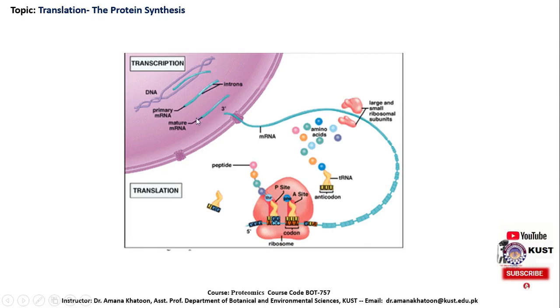After these modifications, this mature RNA will come into the cytoplasm through the nuclear pores, and here in the cytoplasm is the machinery for protein synthesis for gene expression, that is known as the ribosome. And here the whole process of protein synthesis or translation will occur.